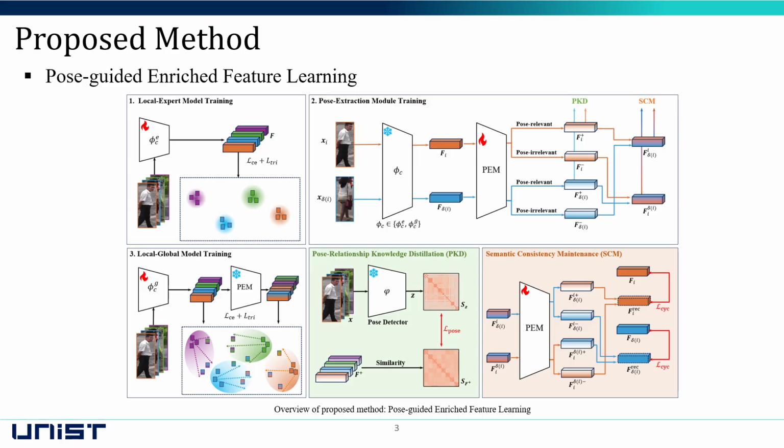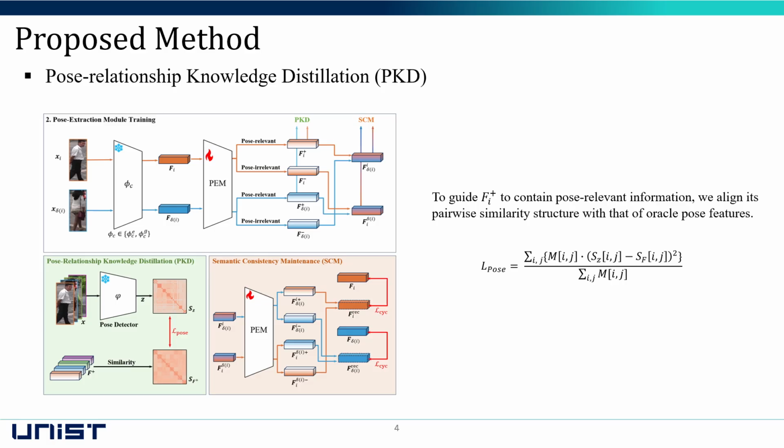First, we train the local expert model using standard person re-identification losses. Second, we train a pose extraction module to disentangle pose-relevant features. Third, using this module, we train the local-global model with original features and pose-augmented features.